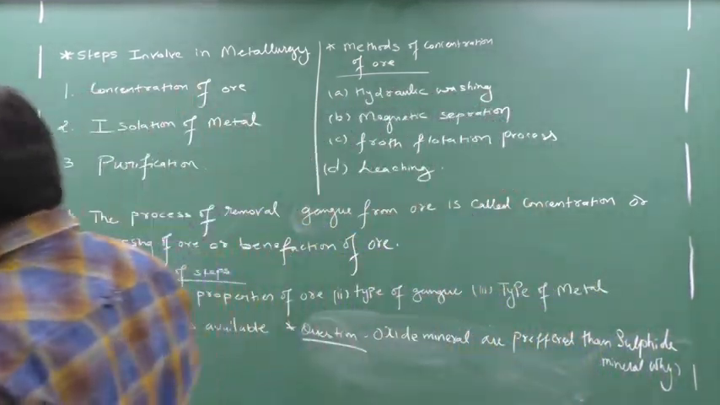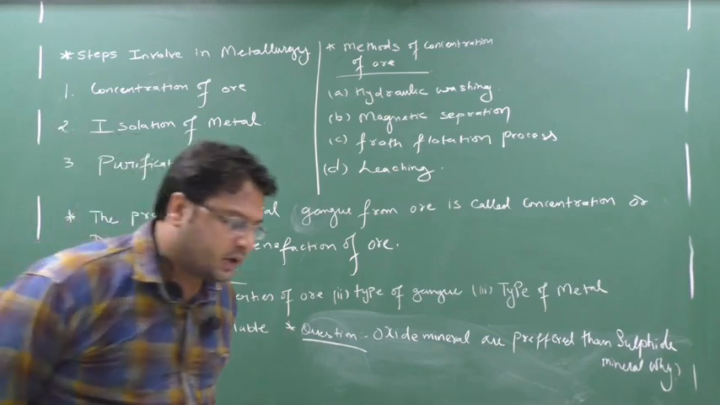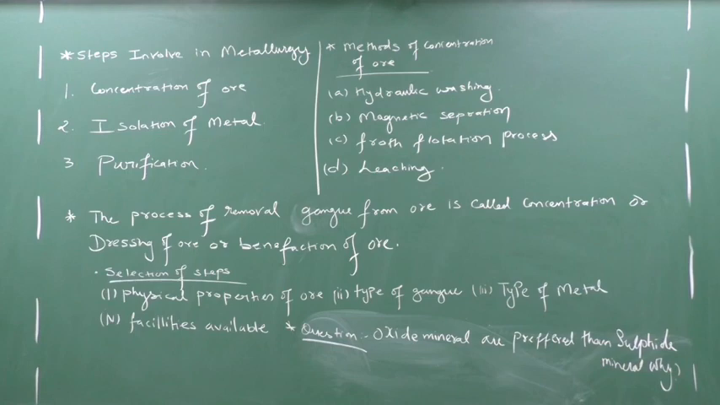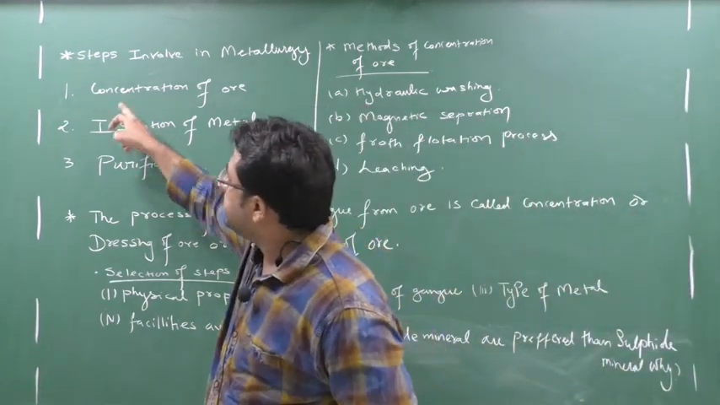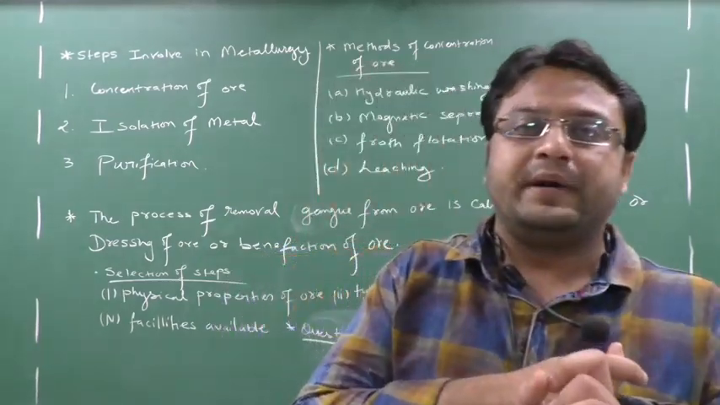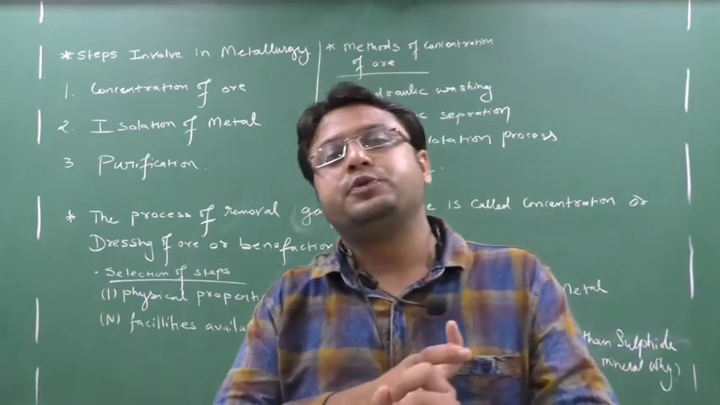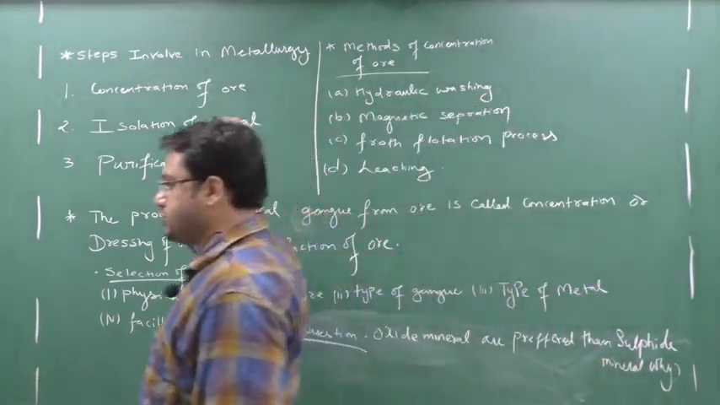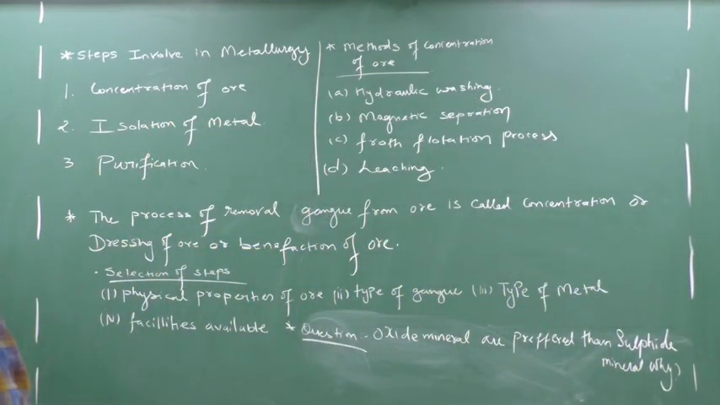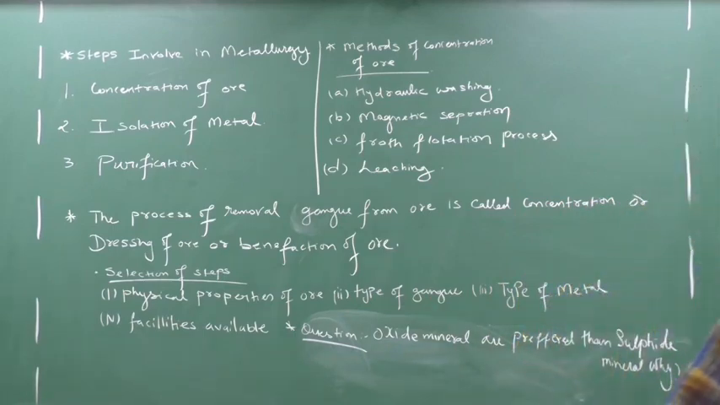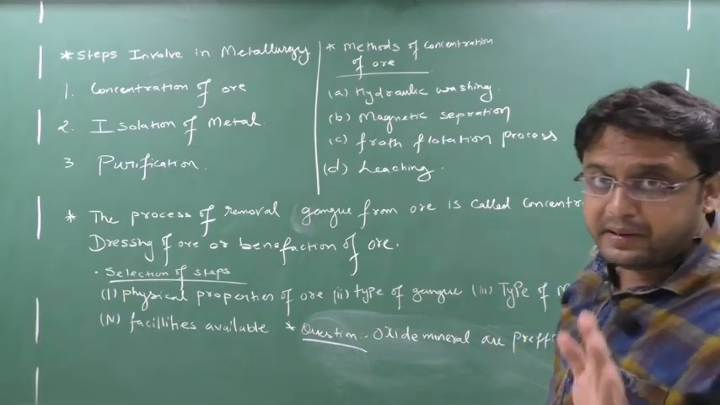So here is the first question for 2 marks. This question is very important: what are the steps involved in metallurgy? Remember the shortcut, CIP. CIP means concentration of ore, isolation of metals from the ore, and third is purification. So write down this answer now. What are the steps involved in metallurgy? Concentration of ore, next is isolation of metals, and third is purification. Clear? These are the 3 steps involved in metallurgy. These are the main basic 3 steps.